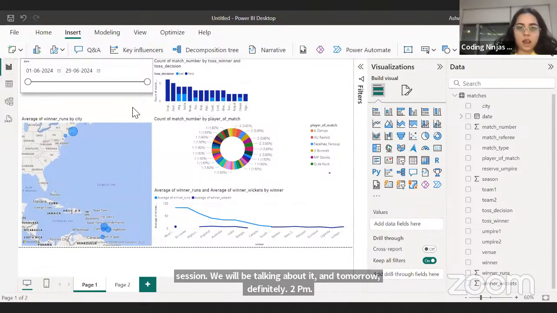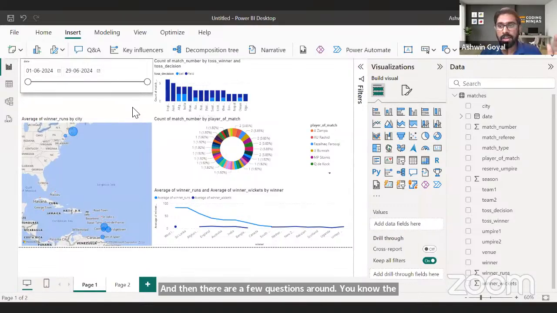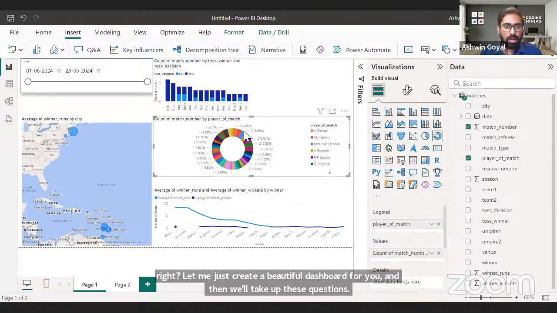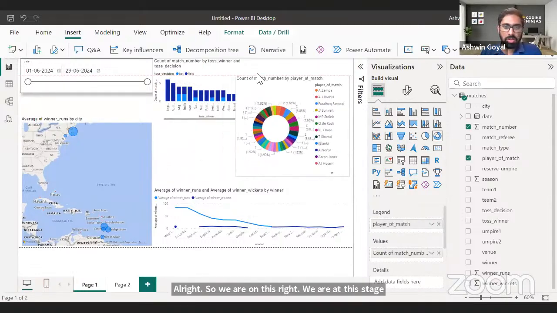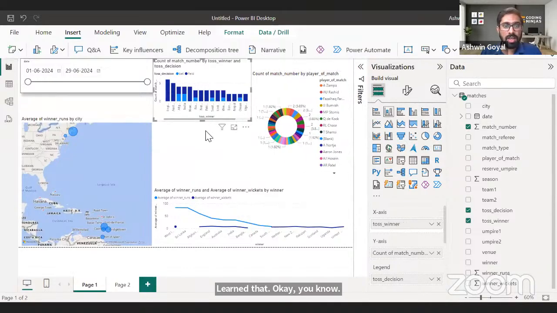And then there are a few questions around the Power BI dashboard I'm working on. Let me just complete, right? Let me just create a beautiful dashboard for you, and then we'll take up these questions. All right. So we are at this stage where we've learned what the trends in the T20 World Cup dataset are.